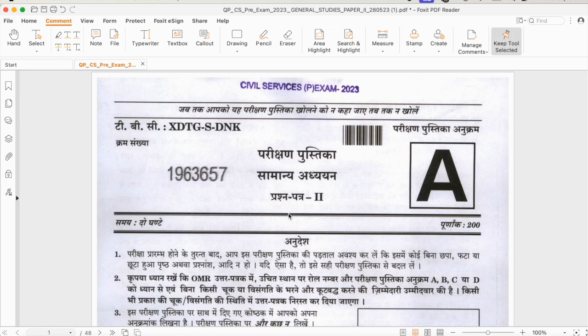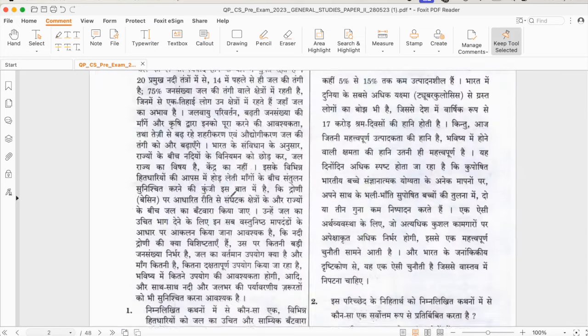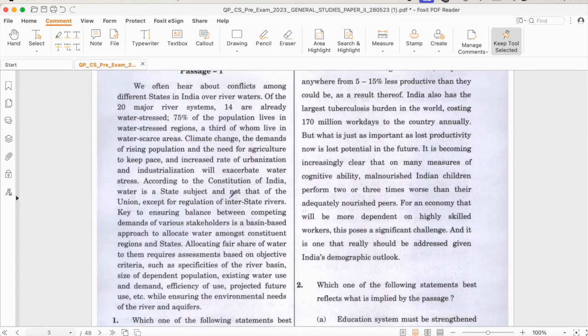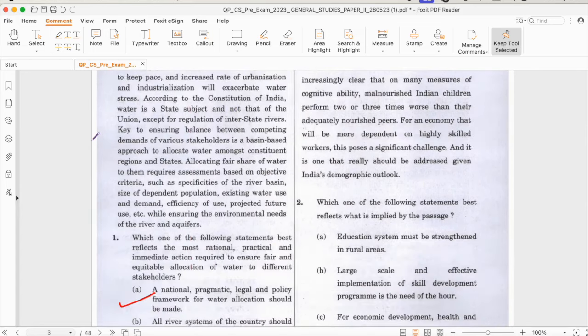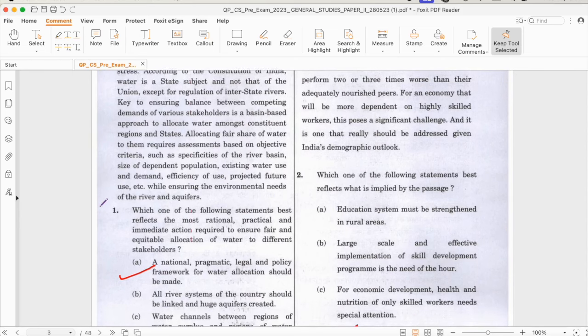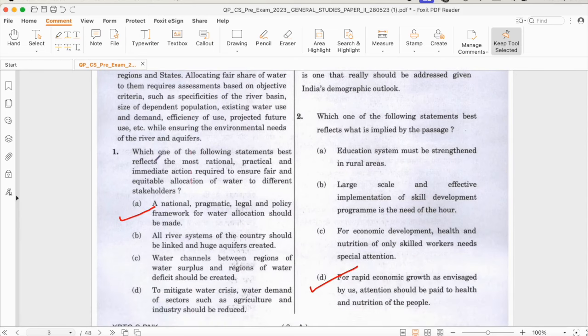So, with the help of last year's questions, I will try to demonstrate it. Okay, so let's start. Now, the first tip is that before reading any passage, read the question first. So, I will first read the question. The question says, which one of the following statements best reflects the most rational, practical, and immediate action required to ensure fair and equitable allocation of water to different stakeholders?